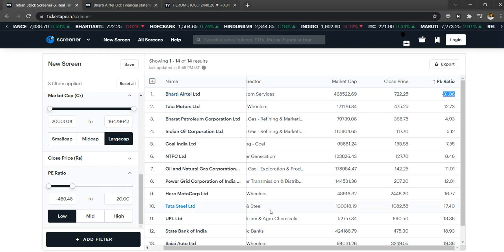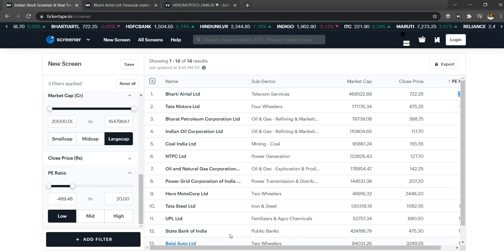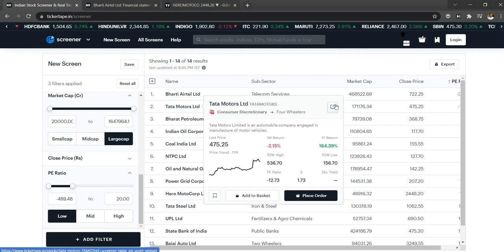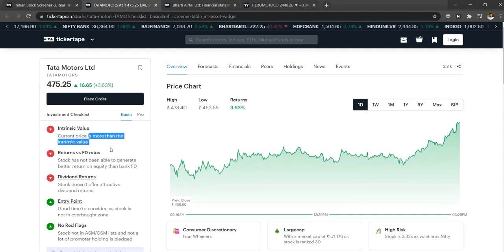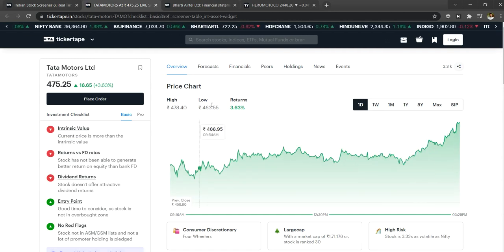So this is one. Other things I could say, Tata Motors also, the PE ratio is very less. And check whether there is any other negative, like the current price being more than the intrinsic value, meaning the current price of the stock is more than the actual valuation.